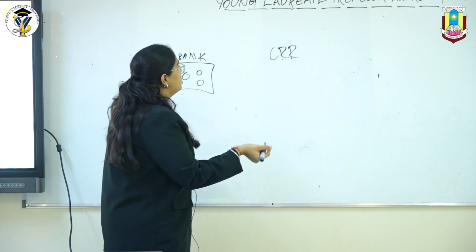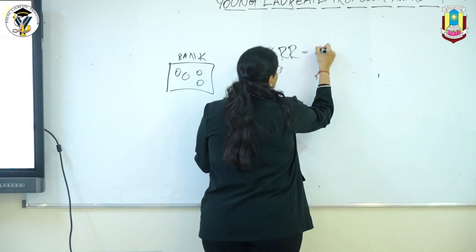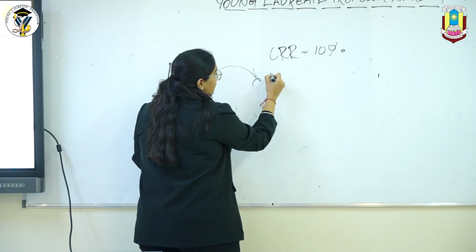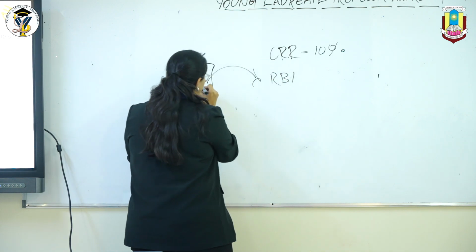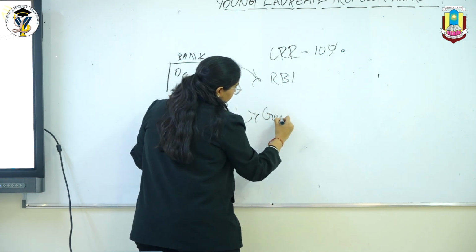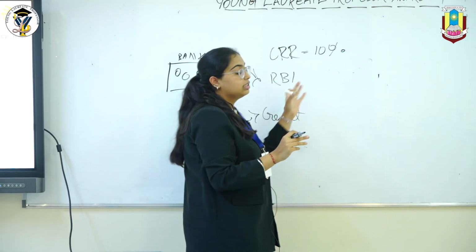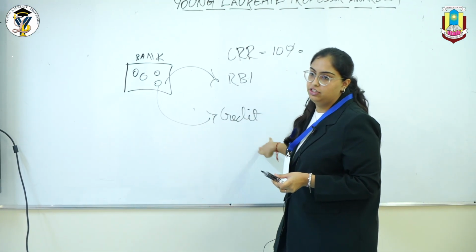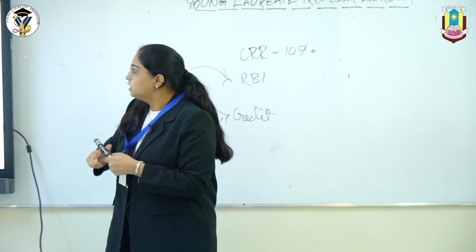So for example, today the cash reserve ratio is 10%. So some amount of this money will be kept with the RBI, and the rest of the money will be used for credit.